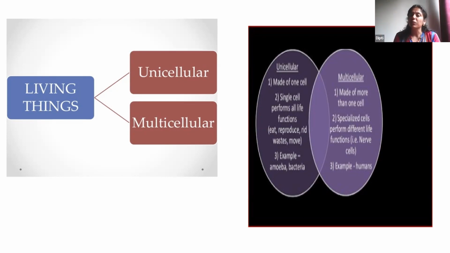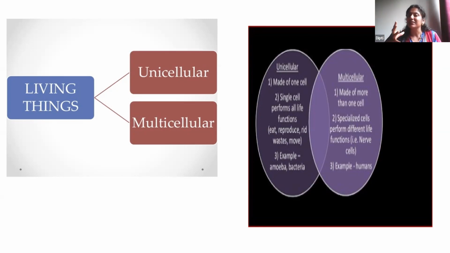For example, bacteria and amoebas are made up of one cell. So a single cell performs all the work: eating, reproducing, getting rid of waste, that is excretion, digestion, reproduction, all done by one cell. Whereas we humans, animals, plants are multicellular, made up of more than one cell. We are made up of trillions of cells.